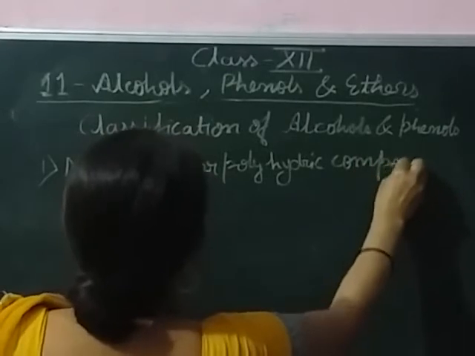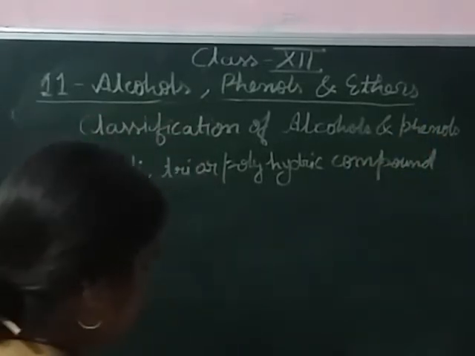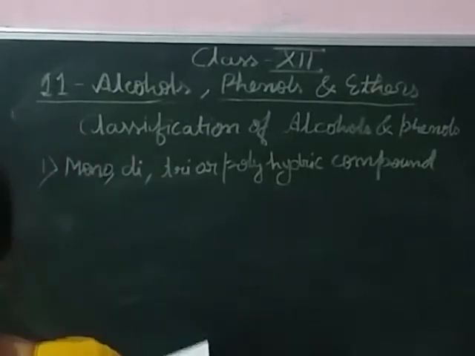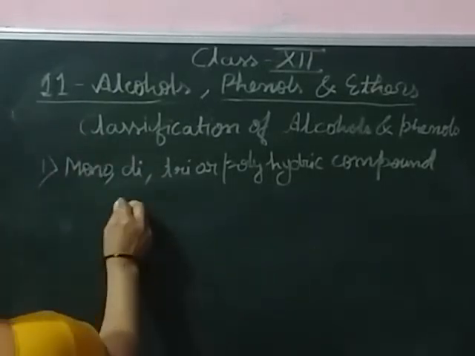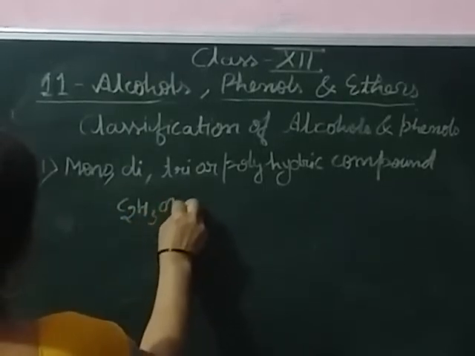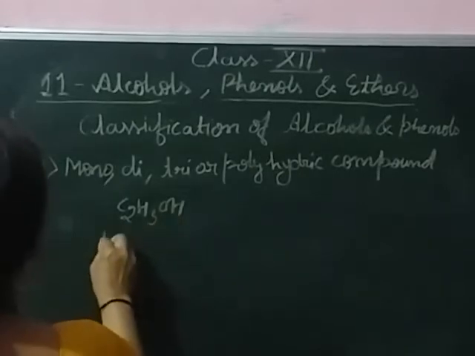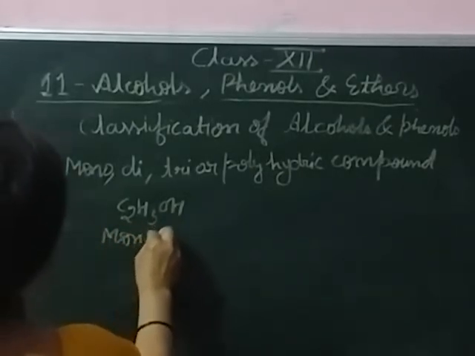The example: first is ethanol, C2H5OH. Because of one hydroxyl group, it is monohydric.